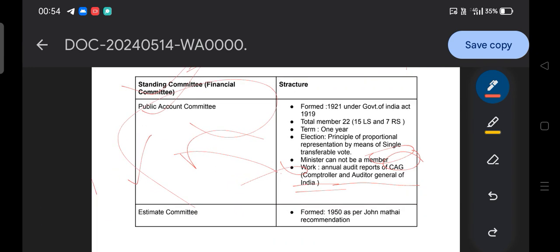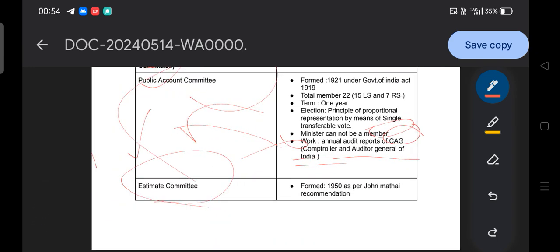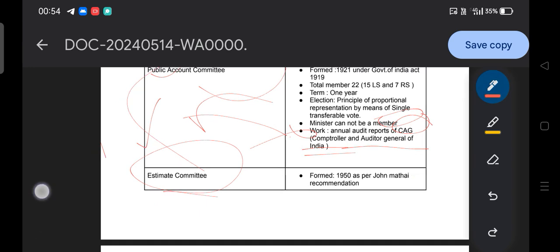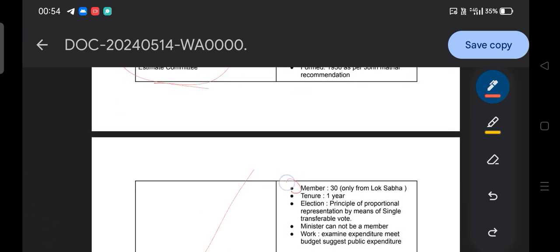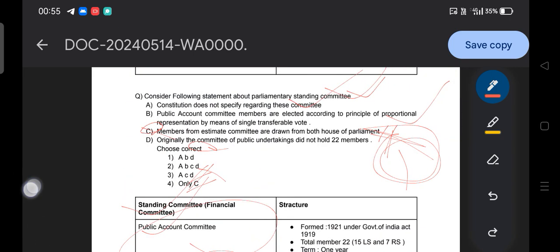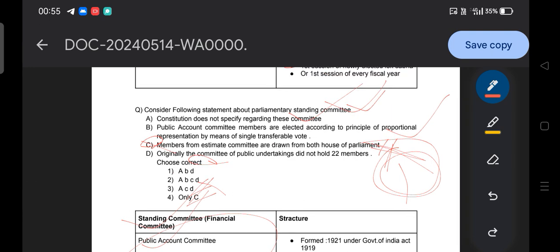Without delay, I am going to quickly start the estimate committee. It was formed in 1950 as per the recommendation of John Mathai, then the finance minister. 30 members, and only from Lok Sabha, only from Lok Sabha. So members of the estimate committee are not drawn from both houses of Parliament.